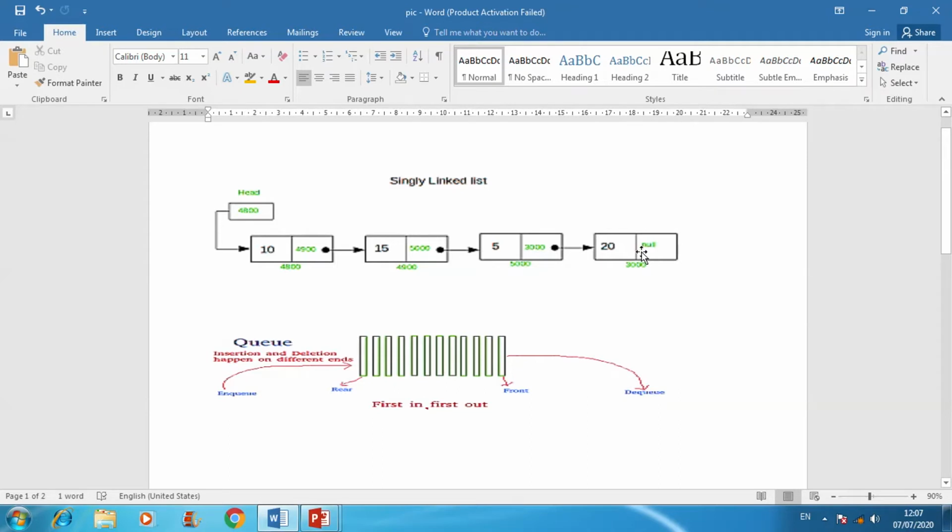That's why the address in the fourth node is null. The first node contains the address of the second node, that is 4900, and the node that contains the address of the first node is known as the header node.